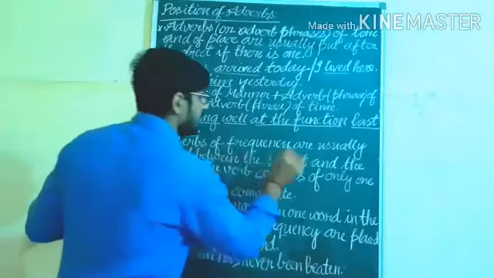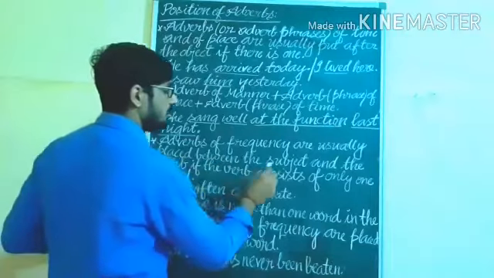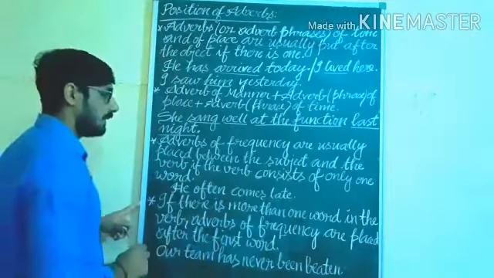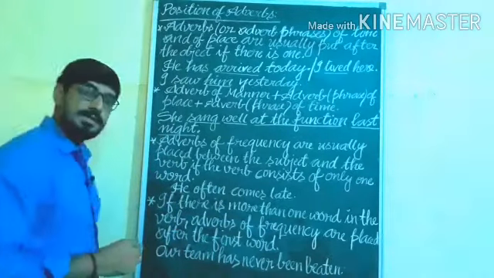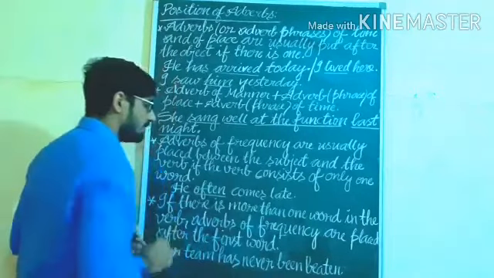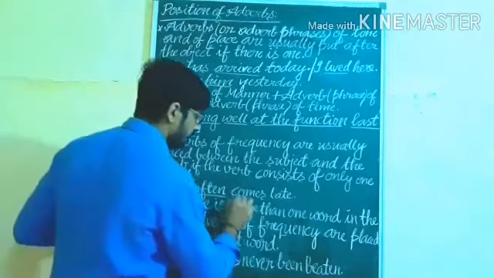Adverbs of frequency are usually placed between the subject and the verb if the verb consists of only one word. Understand? If the verb consists of only one word, we will put the adverb of frequency between the subject and the verb.